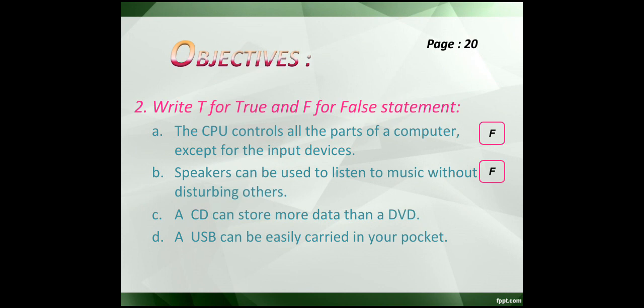Next, statement number C, a CD can store more data than a DVD. In the previous topics, we have discussed that the CD has less memory than DVD. So the statement over here becomes false again. The last statement, a USB can be easily carried in your pocket. In the last topic of memory devices, we have studied the USBs. USBs are small memory devices that can be easily carried in your pocket. They have a smaller size and they come in different memory capacities. The statement over here becomes true.